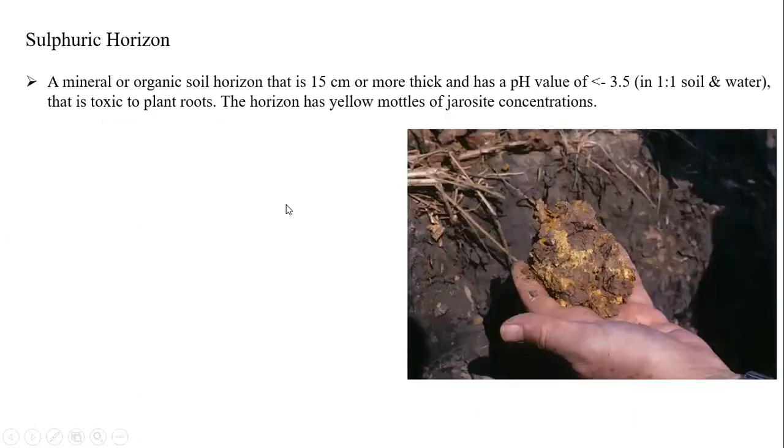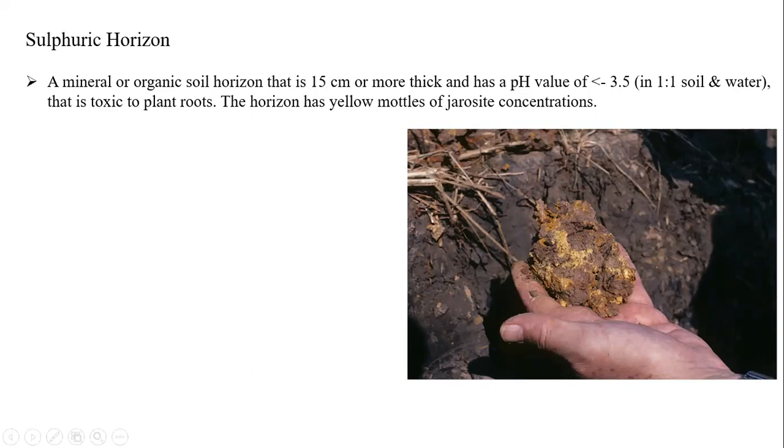Next one is called, students, the sulfuric origin. Have you read about acid sulfate soils? In acid soil, this is comparable with acid sulfate soils. A mineral or organic soil that is 50 centimeters or more thick has a pH of less than or equal to 3.5 in 1:1 soil water. You know 1:1 soil water combination. That is toxic to the plant. The origin has yellow colored mottles, mottles of jarosite and concentrations.